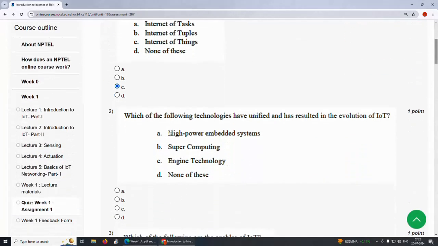Second question, which of the following technologies have unified and resulted in the evolution of IoT?